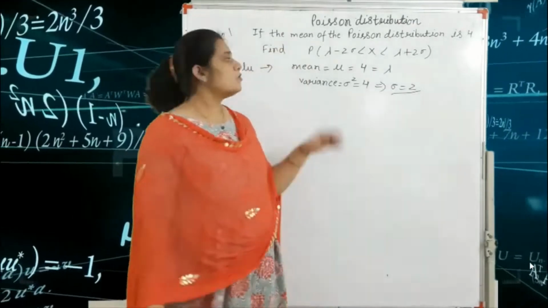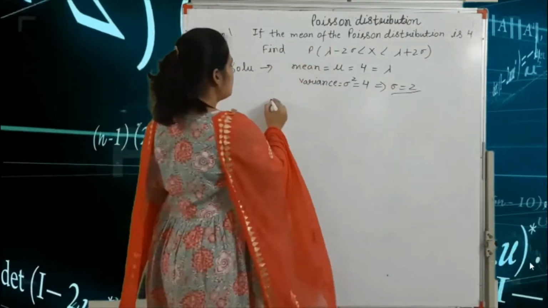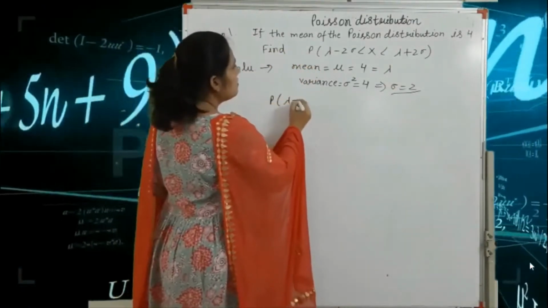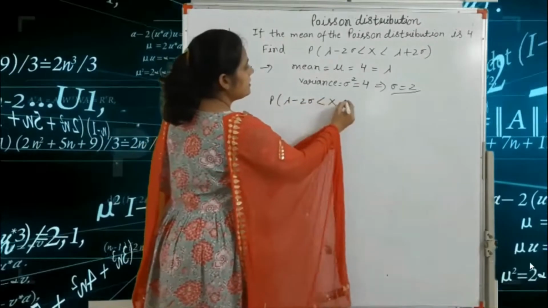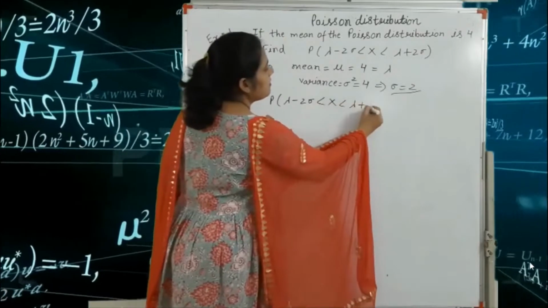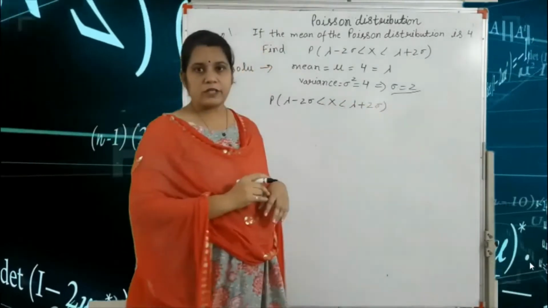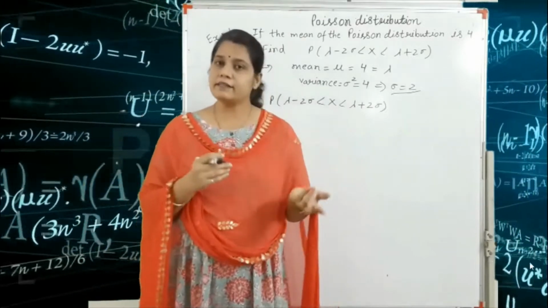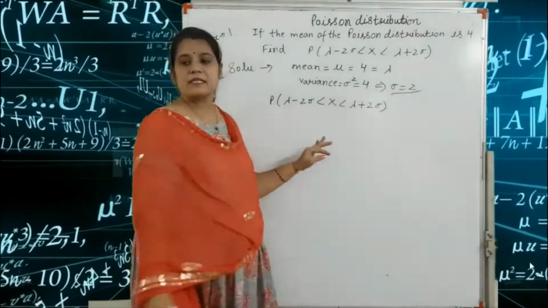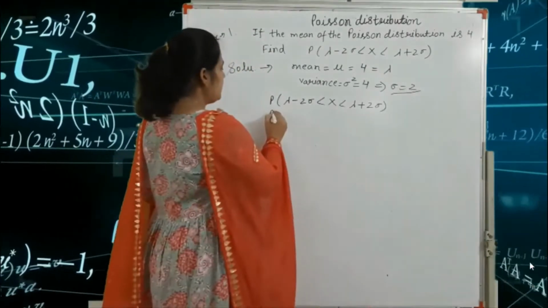So we find the value of P(lambda minus 2 sigma less than capital X less than lambda plus 2 sigma). We put in the value of lambda and the standard deviation sigma.